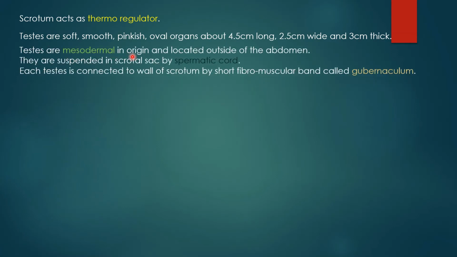We have already studied in 11th standard that when the sperm and egg meet, there is a formation of zygote, and then there is a division resulting in the formation of three layers: ectoderm, mesoderm and endoderm. The testes are basically mesodermal in origin and they are located outside the abdomen. They are suspended in the scrotal sac by spermatic cord. Each testis is connected to the wall of scrotum by a short fibromuscular band called gubernaculum.